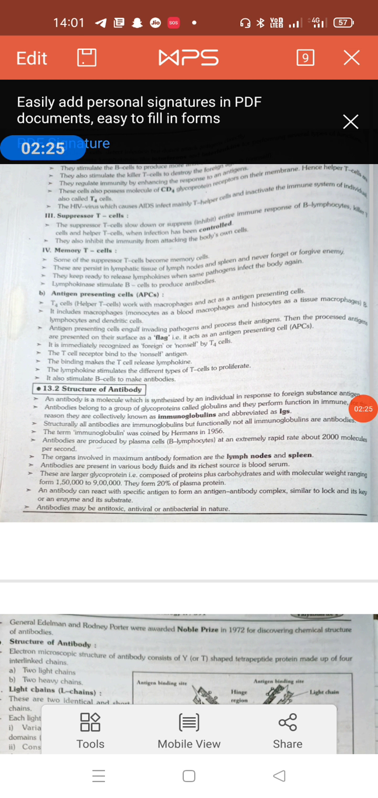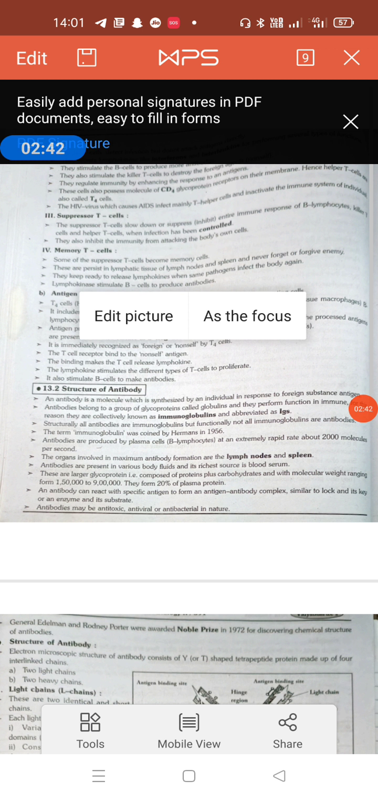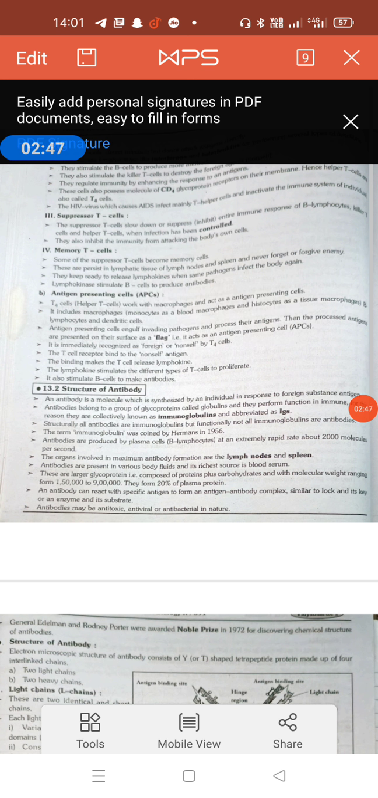Then the organs involved in maximum antibody formation are the lymph nodes and spleen. These are the two organs, that is lymph nodes and spleen. Antibodies are present in various body fluids, and the richest source is the blood serum. Okay, so they are large glycoproteins made up of carbohydrate and proteins with molecular weight ranging from 1,50,000 to 9,00,000 daltons, and they constitute 20% of the plasma protein.